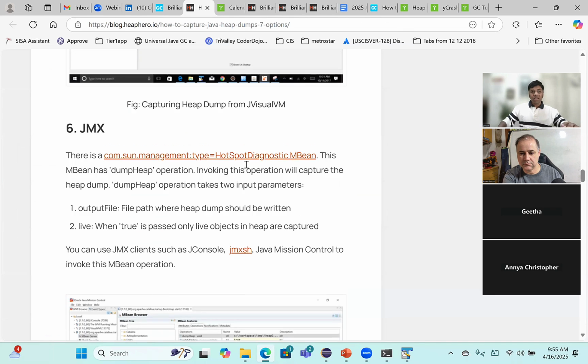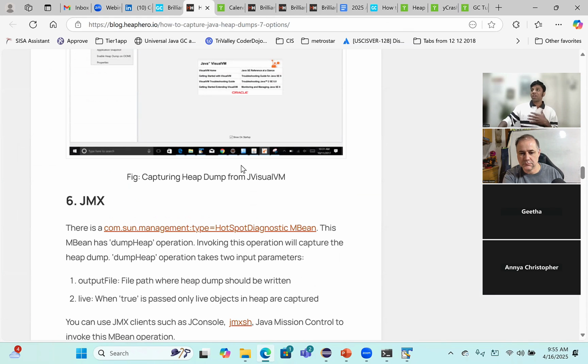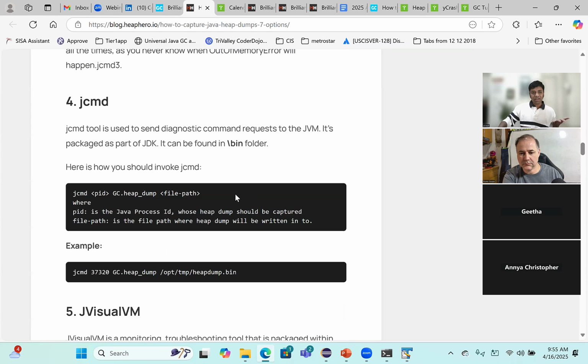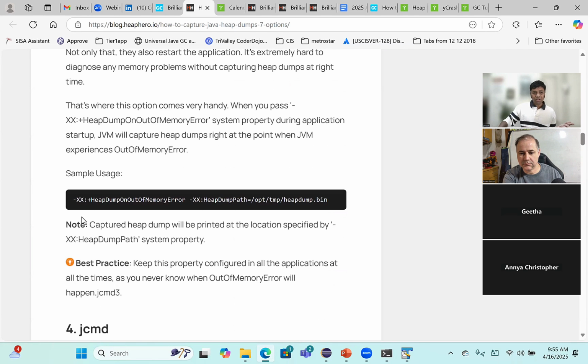Raj's question is, when the JVM crashes, how can I take the heap dump or thread dump before crashing? That's when you want to use the argument I showed for capturing the heap dump. Configure the heap dump on out of memory error argument on your JVM and give a file path. When the heap dump happens, the dump will be taken and written into the file system. So you have the heap dump with you.